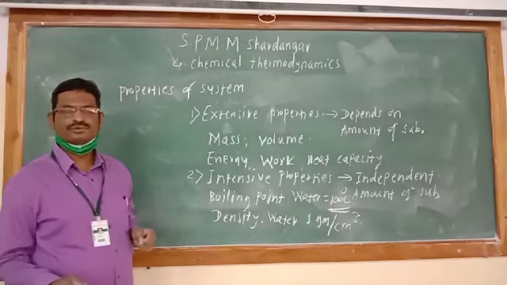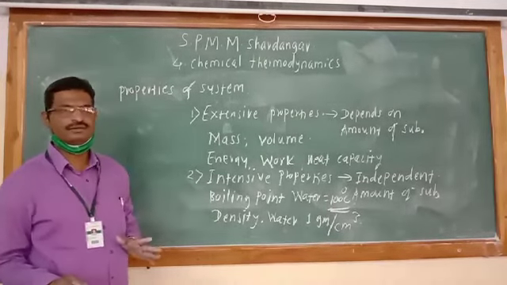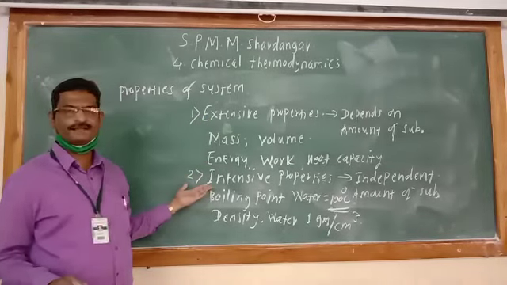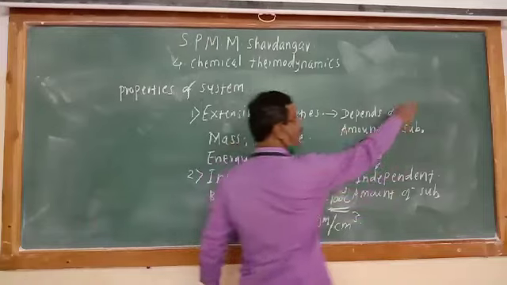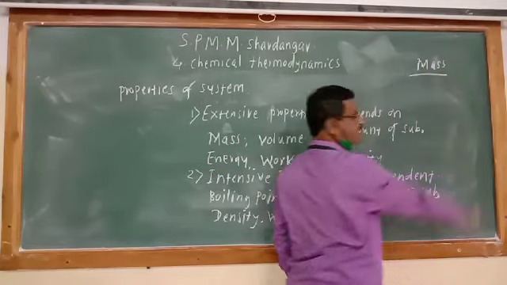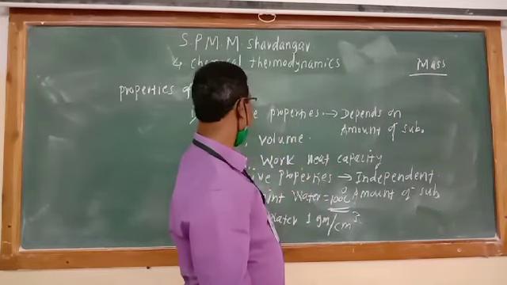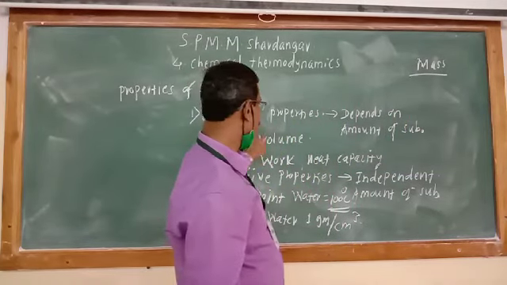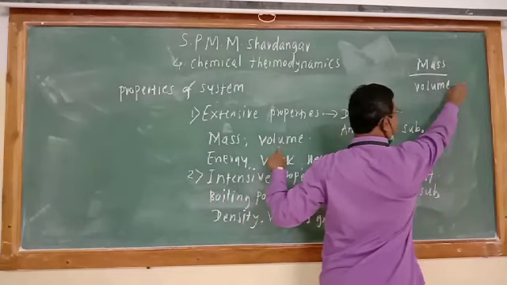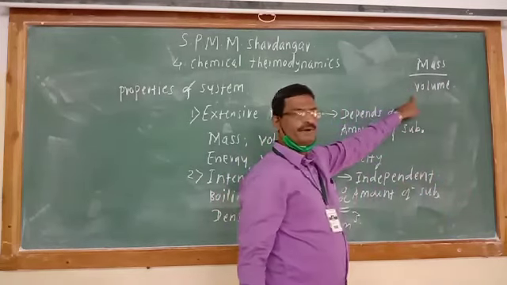There is one relation between extensive property and intensive property. We know mass is an extensive property. Volume is also an extensive property.